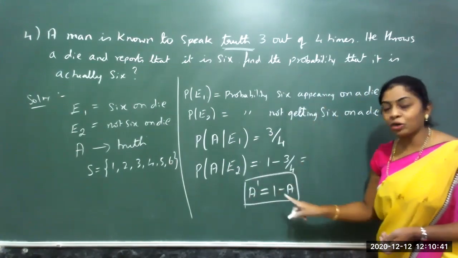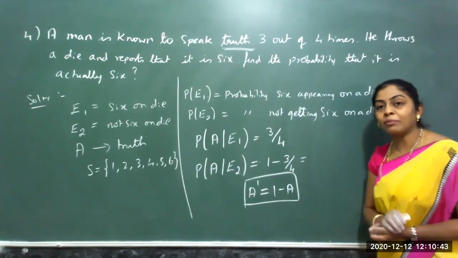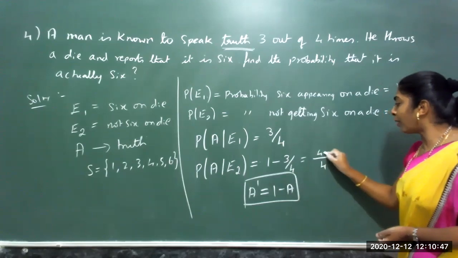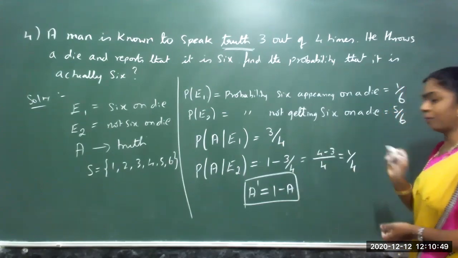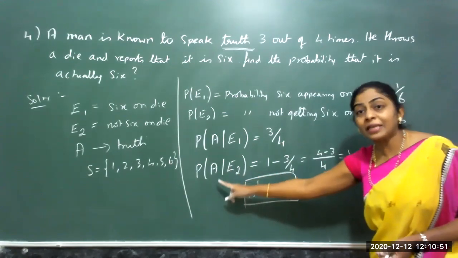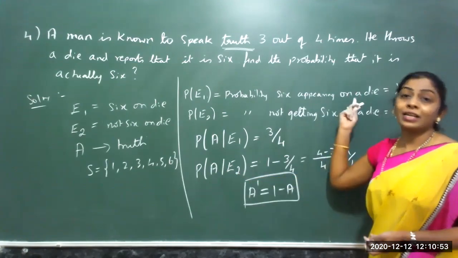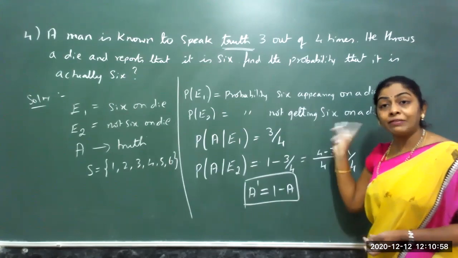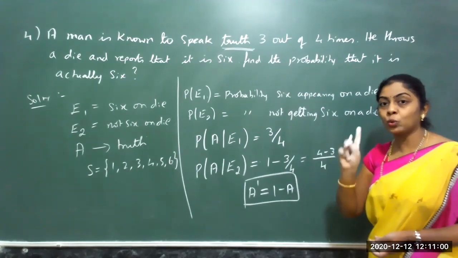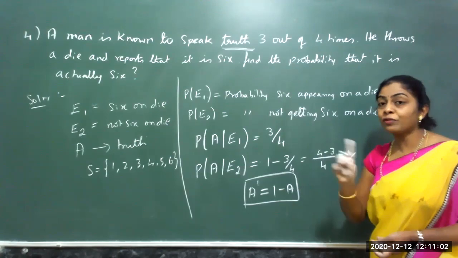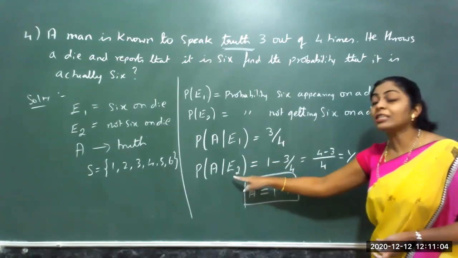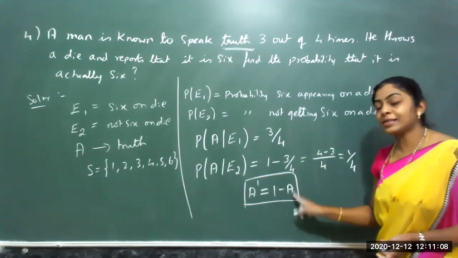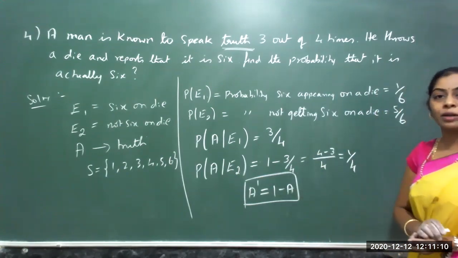A is the given what I have. A dash is nothing but 1 minus A. So if I take 4 as the LCM, 4 minus 3, that is 1 by 4. So the probability of speaking the truth when the other 5 have occurred, either 1, 2, 3, 4, 5, out of this, anything occurs on the time. And what are the chances of him speaking the truth? It is 3 by 4. 1 minus A, 1 minus 3 by 4, that is 1 by 4.